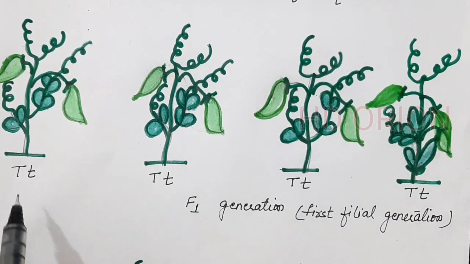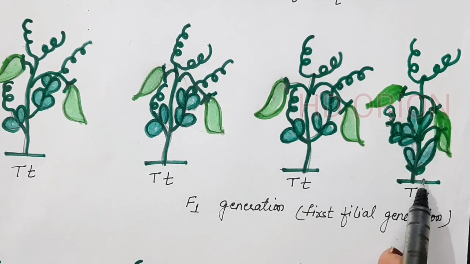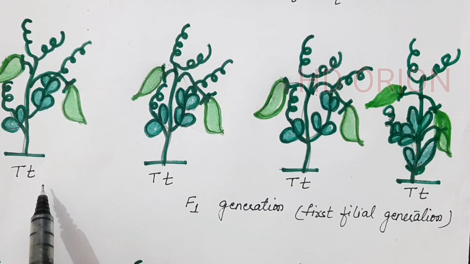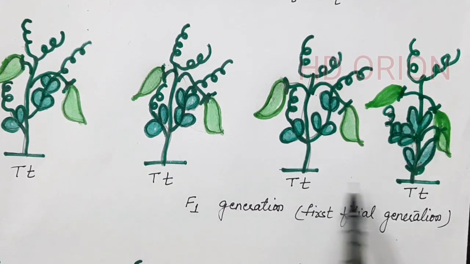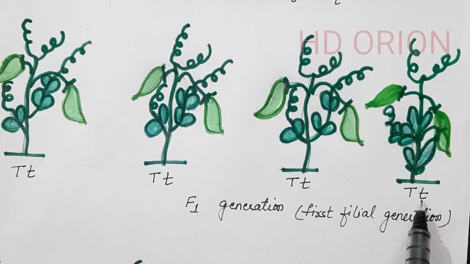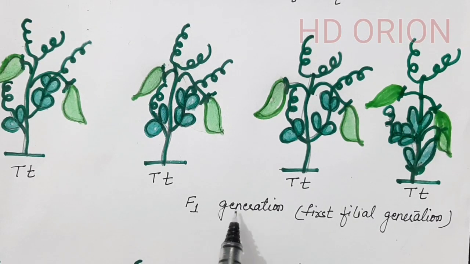So we observe that all the plants are tall, none of the plants is dwarf. It is so that the small plant, that is the dwarfness, has been suppressed and only the tall plants have expressed themselves in the F1 generation. Now what did Mendel do? He tried to get the F2 generation.